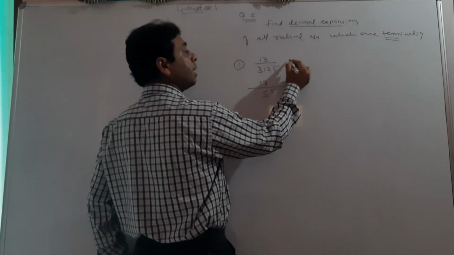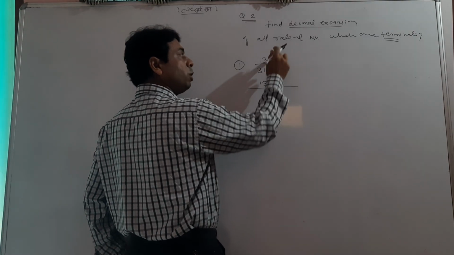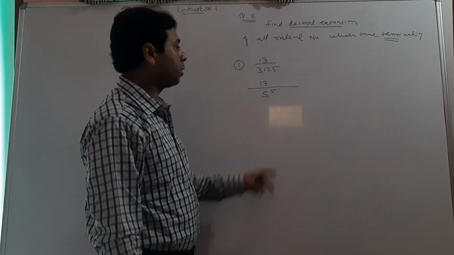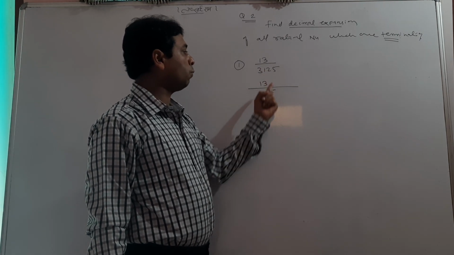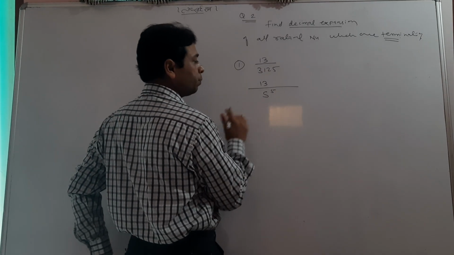We have to find its answer in decimal, and without division, I'm using this method. So first you should factorize 3125 like that. Then what to do, I tell you.